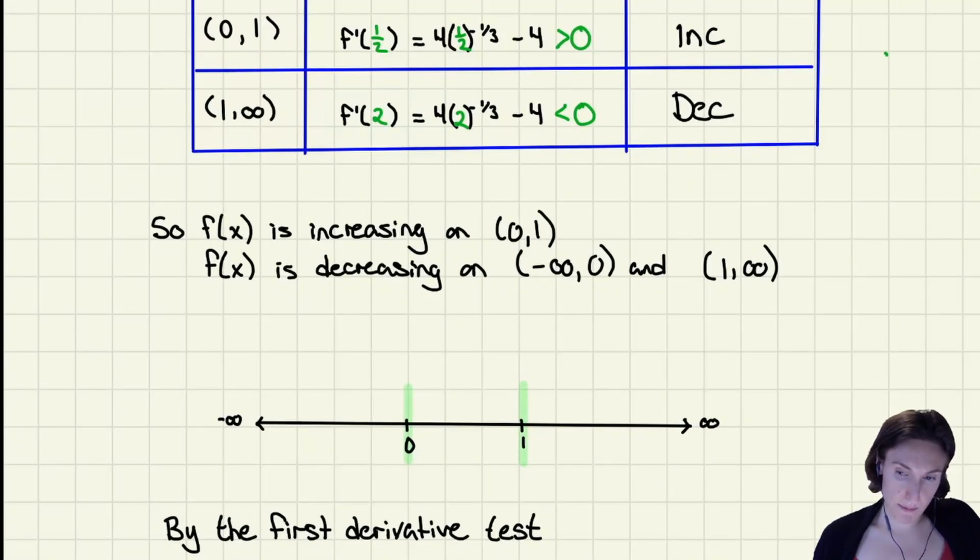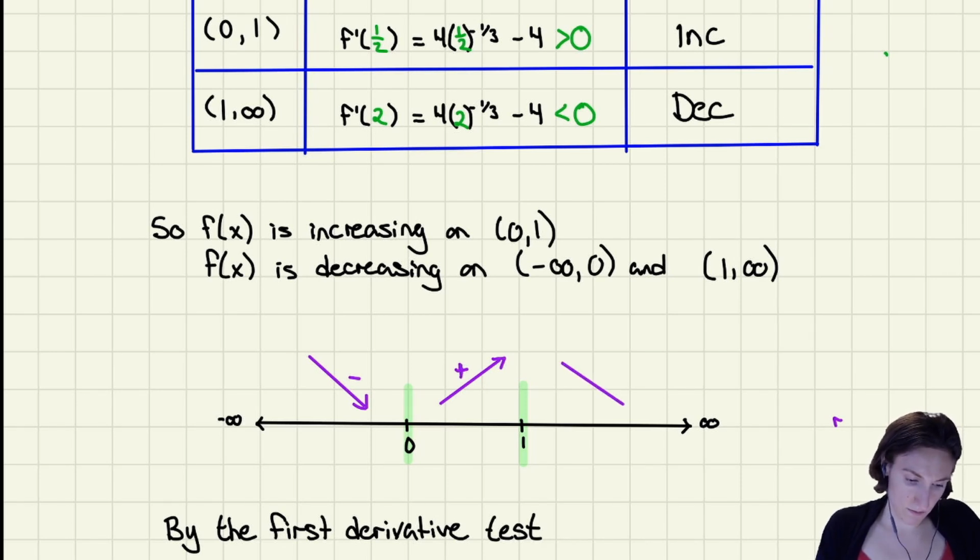So again, if I go back to my picture here for a second, I have that I'm going down here. Okay, so negative, and then I have that I'm going up. Whoops. Sorry. Plus. And then I have that I'm going down again. Okay, so I have something that looks like this in some way. All right, so at 0, this is going to be a relative min. This is going to be a relative max at 1.